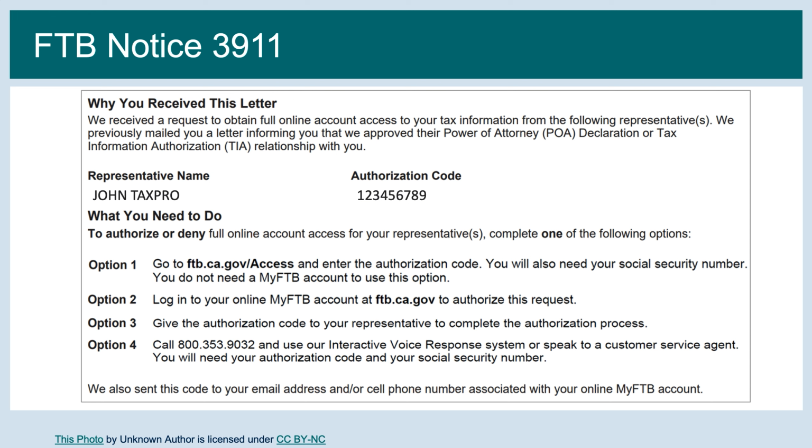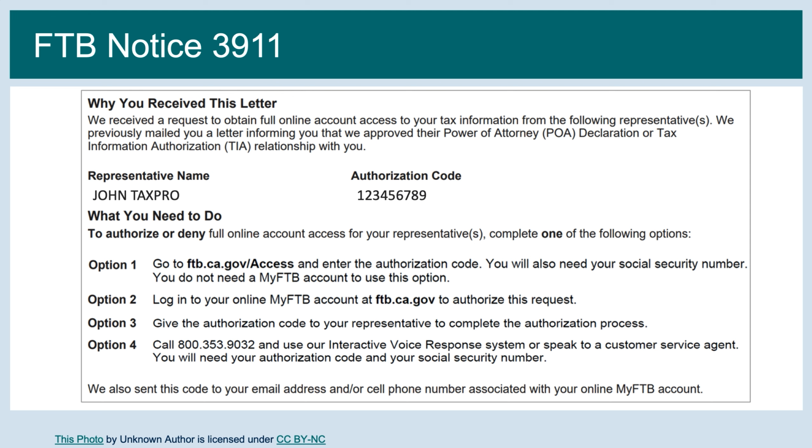Option 3, provide the authorization code to their tax professional, which allows the tax professional to enter the code in their MyFTB account. And option 4, call the Interactive Voice Response (IVR) system. This is an automated phone system where the taxpayer or tax professional calls in and enters the authorization code. FTB will not approve full online access if there is no response from the taxpayer.